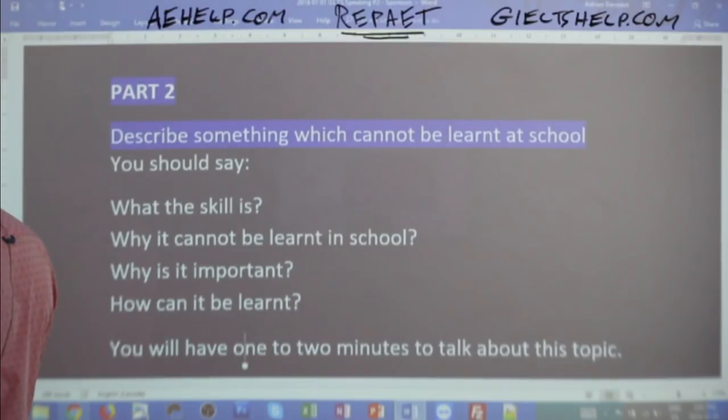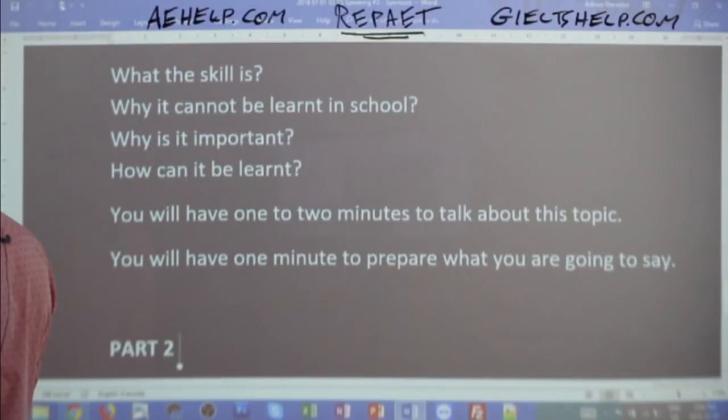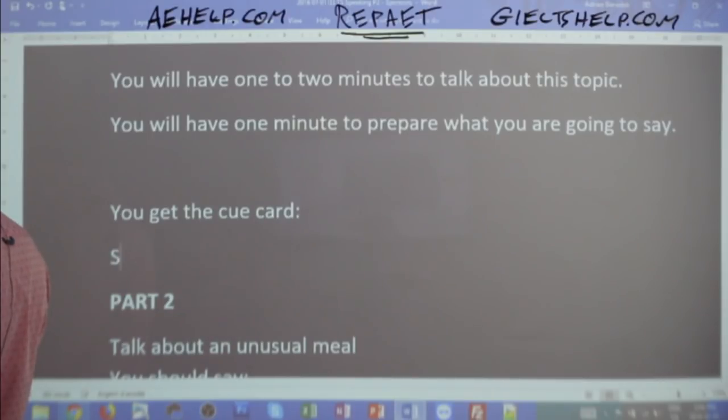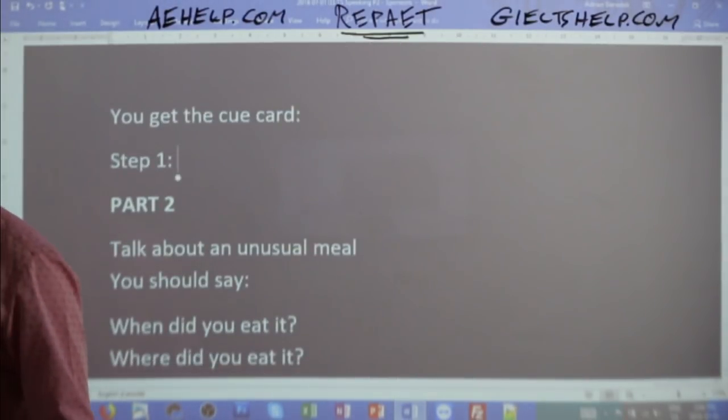Now, when you look at the card, what is something you should do right away? So Baljeet, Mohammed, when you get this cue card, what should you do? What should be among your first steps? So you get the cue card, and then what's your step number 1? What should you do with this?